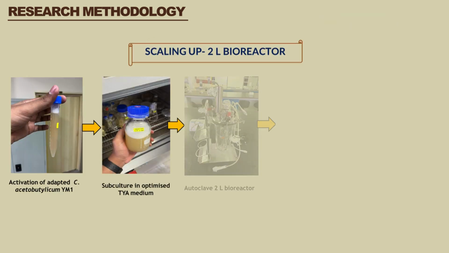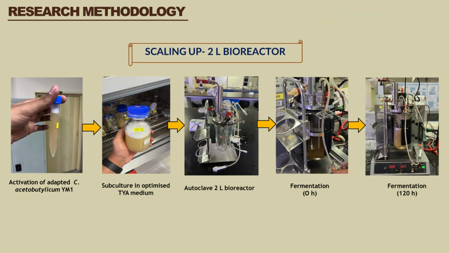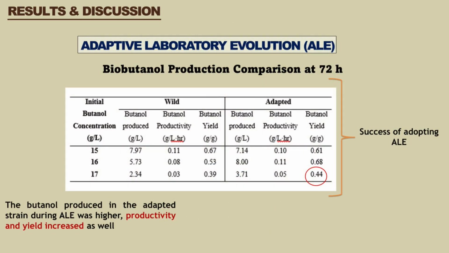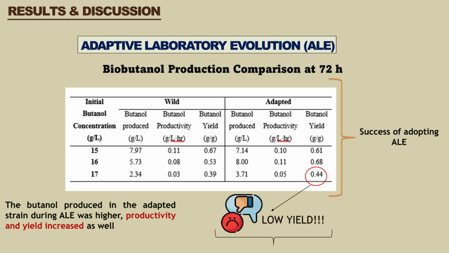Then, once the best adapted strain was produced, it was scaled up in a 2 L bioreactor using optimized TYA medium to assess its feasibility for industrial application. So now if we look into our results, we can see the success of the ALE approach through the improvement of butanol production yield and productivity in the adapted strain. But we can also see that the improvement is not very apparent.